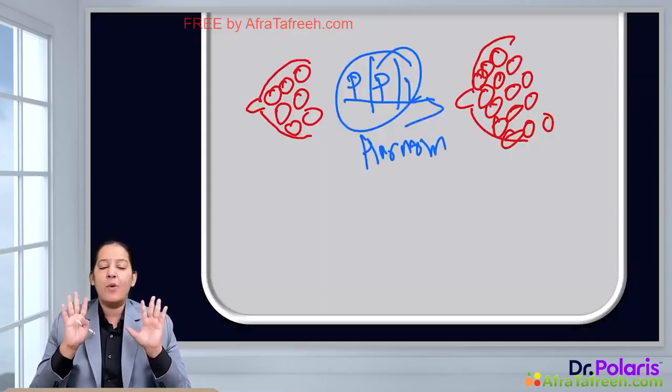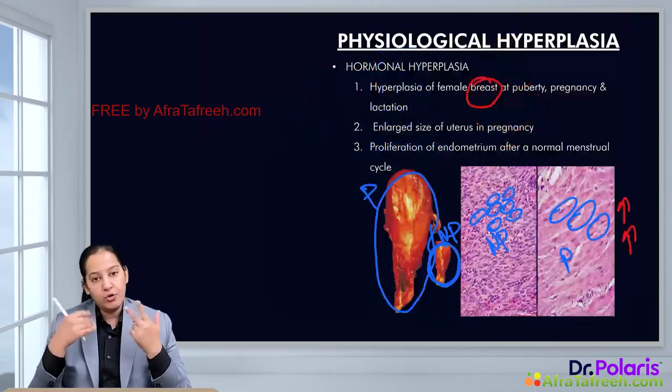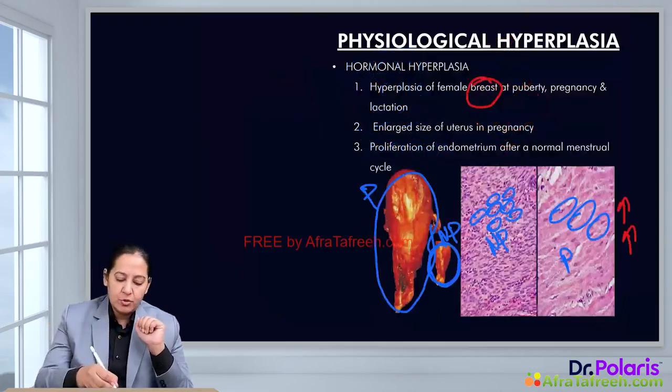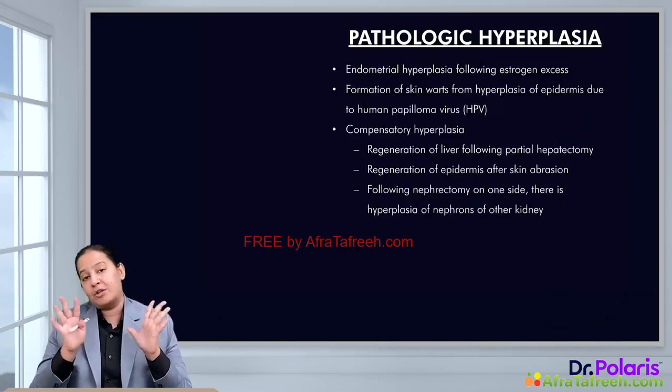So these are the two examples of physiological hyperplasia: breast during puberty, during pregnancy and during lactation, and uterus during pregnancy. Let me come to pathological hyperplasia.